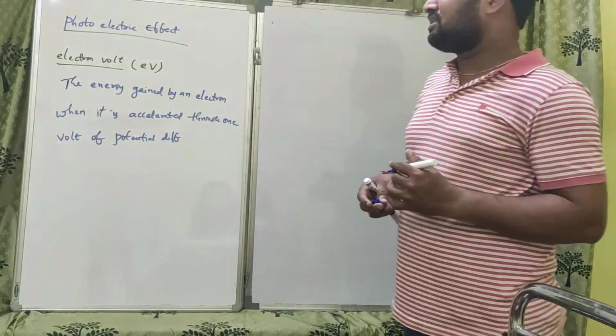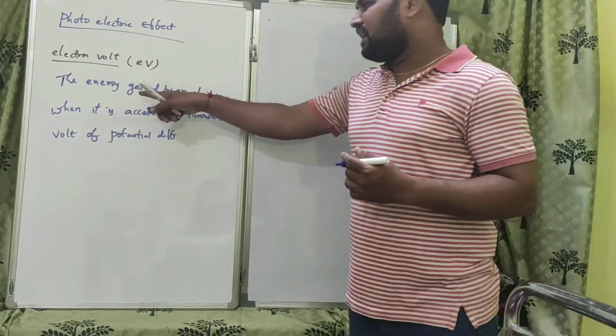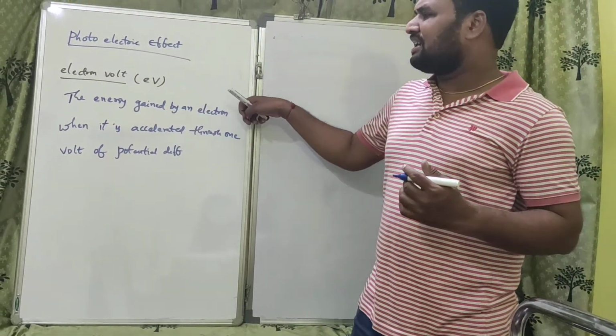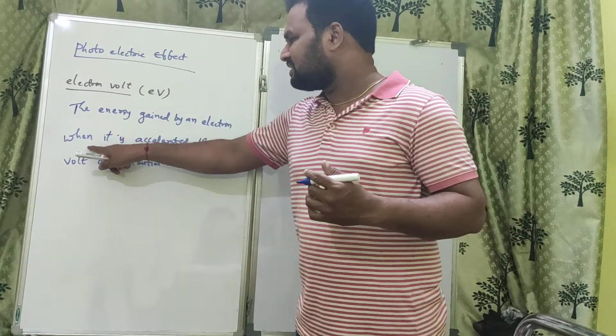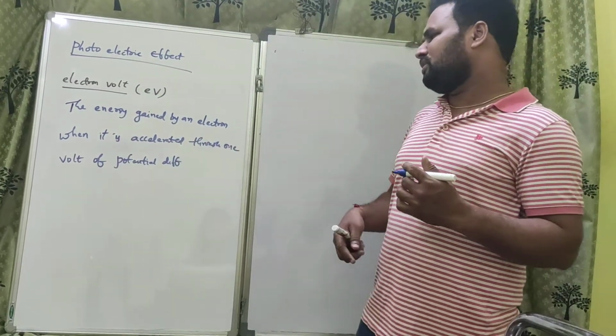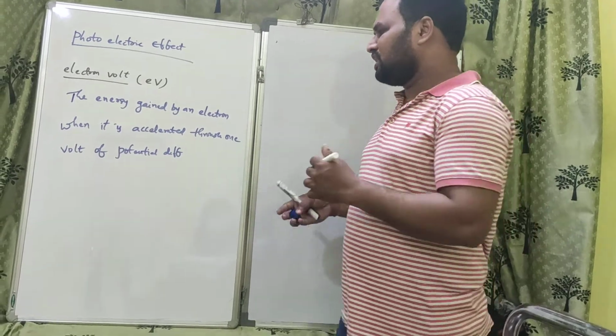So that is called electron volt. What is electron volt? The energy gained by an electron when it is accelerated through 1 volt of potential difference.